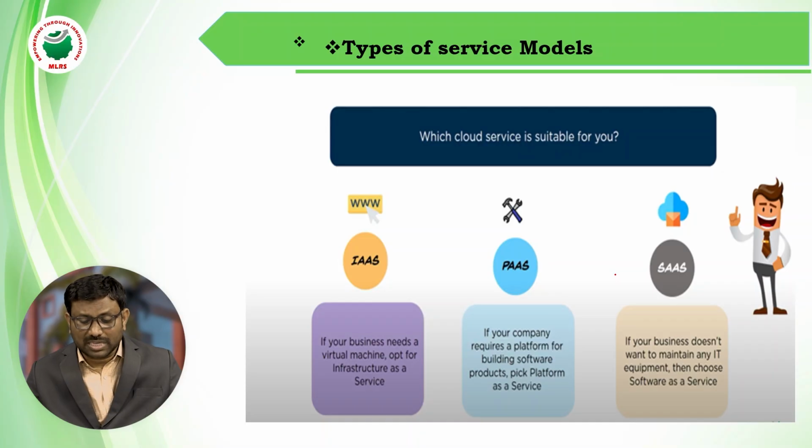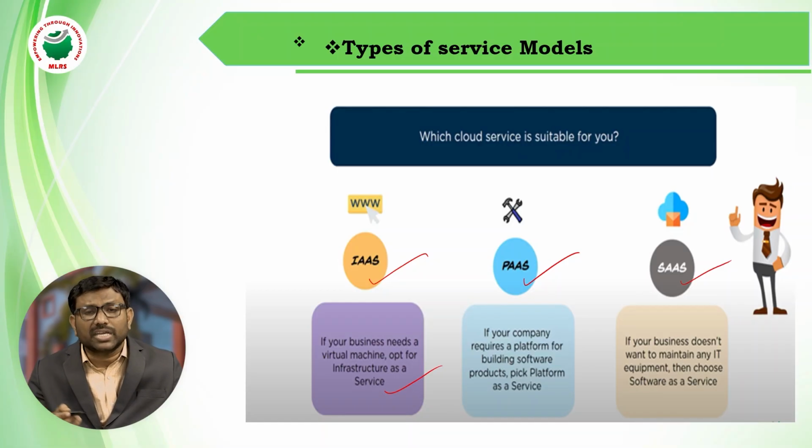Coming to types of service models, we have already discussed infrastructure as a service, platform as a service, software as a service. If your business needs a virtual machine, the option is infrastructure as a service. If your business needs computers, a virtual machine is nothing but a computer here. If more computers are required, virtually we can use those computers from the cloud, not physically. That is nothing but infrastructure as a service.